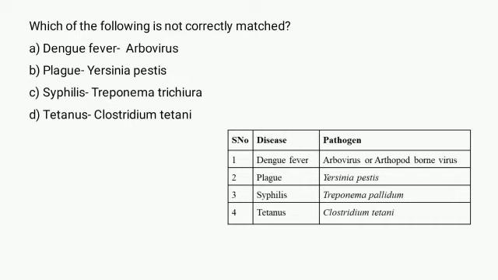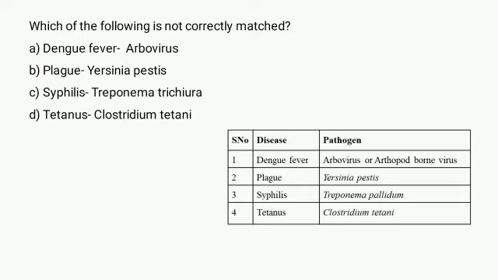Next is plague. Plague is a rare but serious bacterial infection that's transmitted by fleas. The bubonic plague is caused by bacteria called Yersinia pestis, and it can spread through contact with infected fleas.